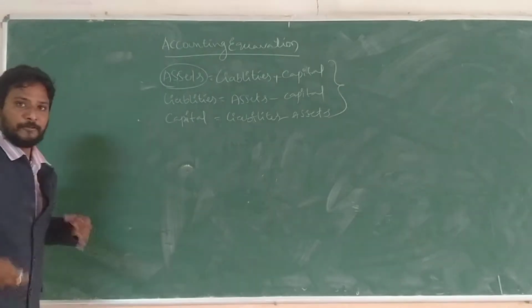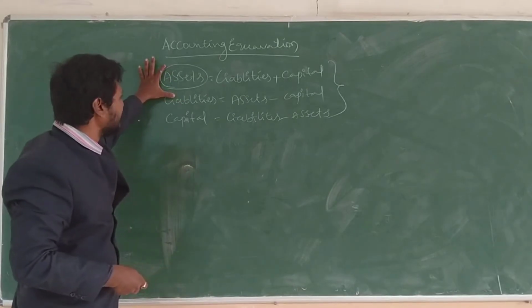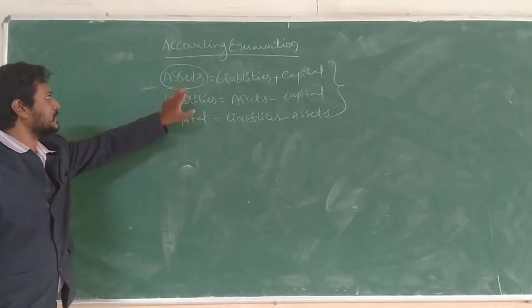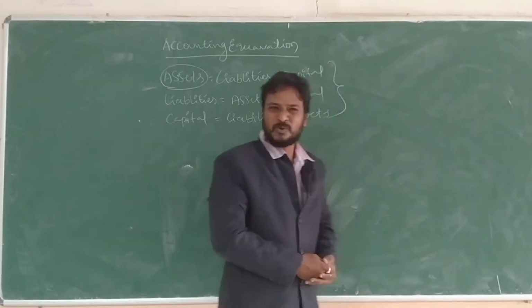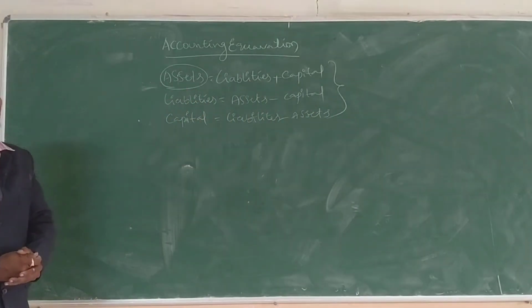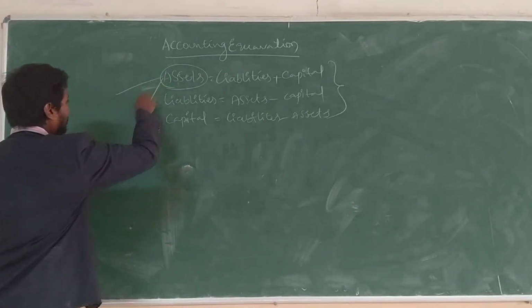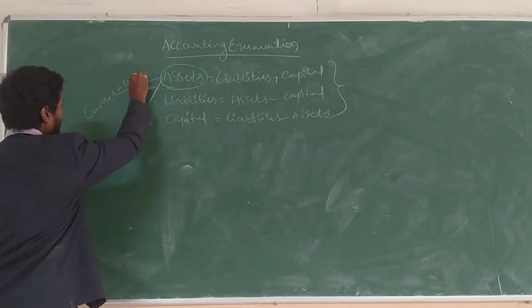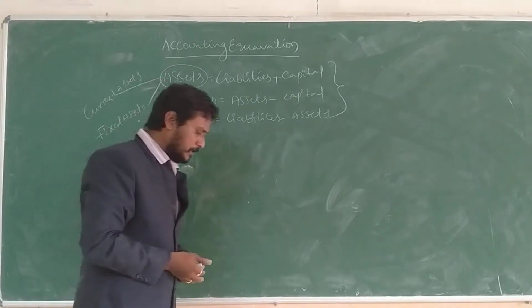Before we discuss the accounting equation, let us first understand what assets are, what liabilities are, and what capital is. What is meant by assets? Assets are properties. Assets are of two types: current assets and fixed assets.